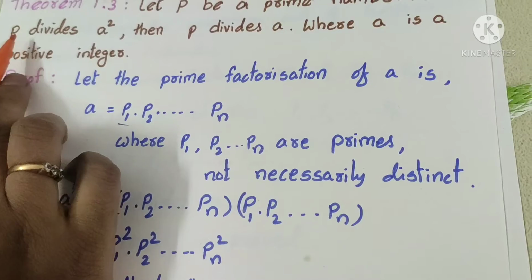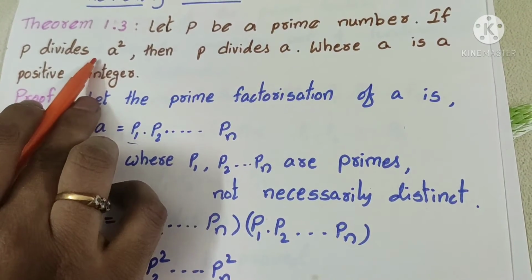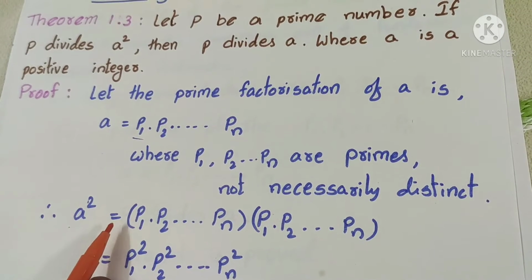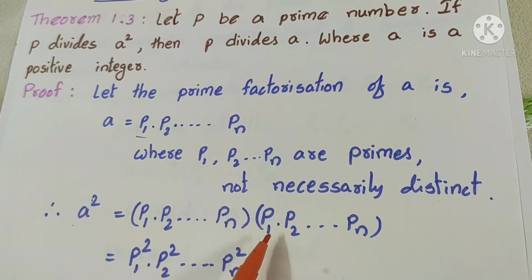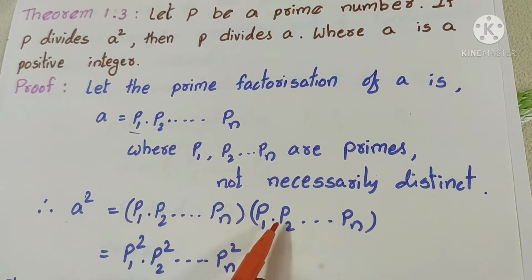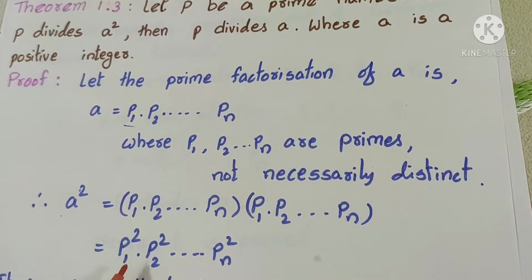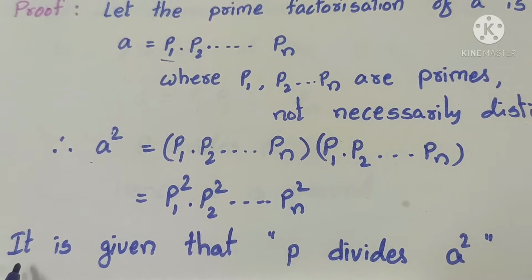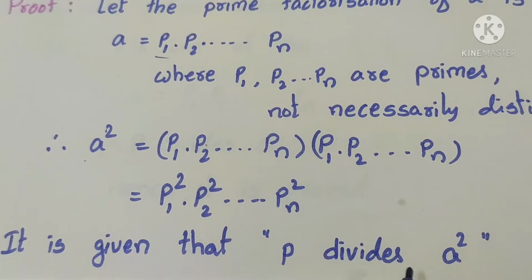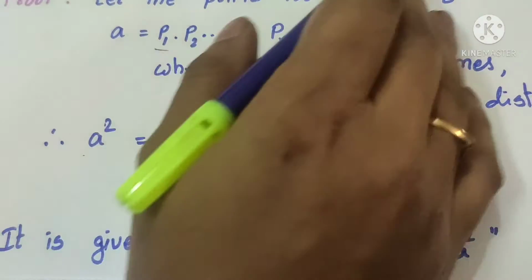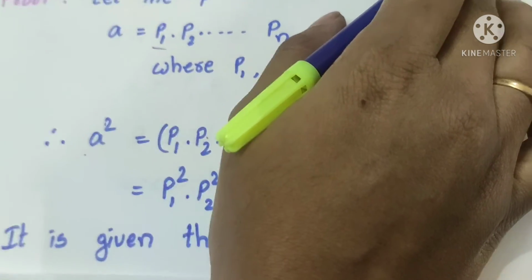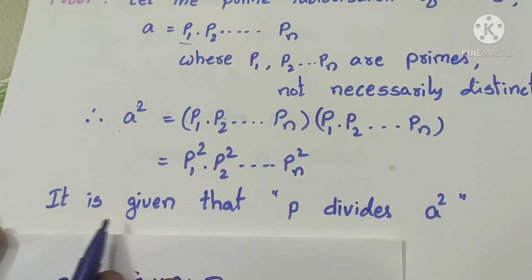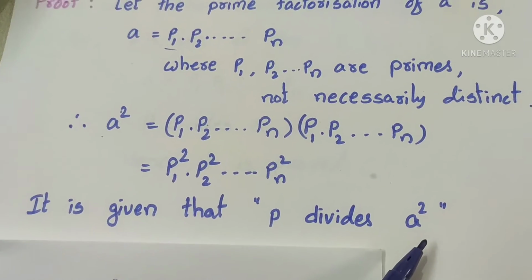Here if you observe the statement, P divides A square is there. So you have to do squaring on both sides. So you will get A square is equal to P1, P2, Pn times P1, P2, Pn. If you do squaring on both sides, you will get P1 square into P2 square up to Pn square. In the statement, it is given that P divides A square.